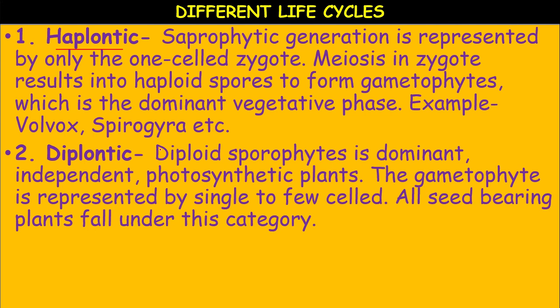All seed bearing plants, that is gymnosperms and angiosperms, represent this diplontic life cycle. The gametophyte is represented by a single to few celled structure. So all seed bearing plants fall under this category. What are they? Angiosperms and gymnosperms.